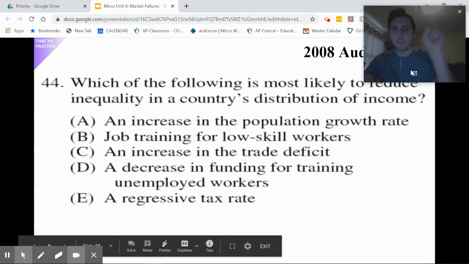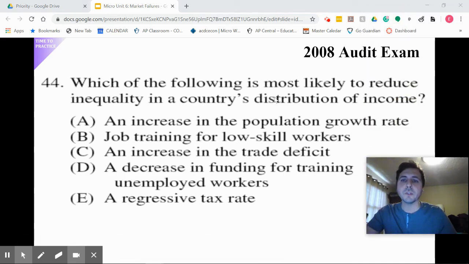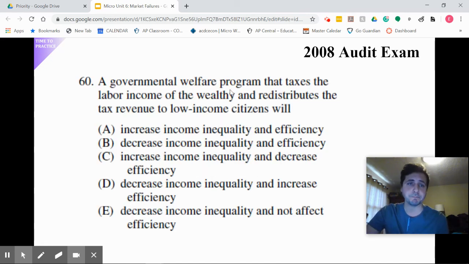Pause. Unpause. Which of the following is most likely to reduce the inequality of any country's distribution of income? The goal is to reduce inequality. We know progressive taxes are the way to go. All right, so job training. If we provide job training for low-skilled workers, why is that going to change that? Well, we would consider that a transfer payment. Low-skilled workers are now getting free on-the-job training, which will make them more productive as a result.